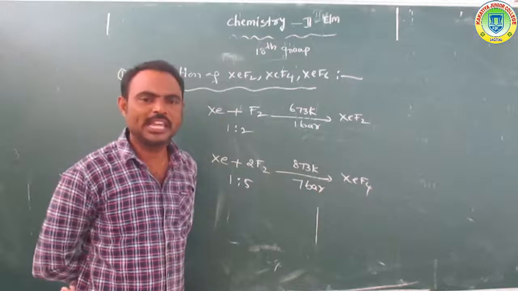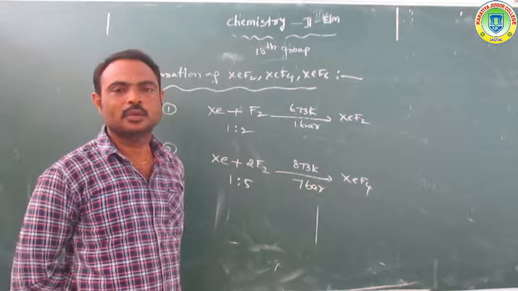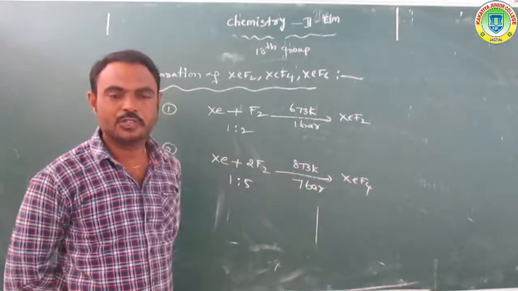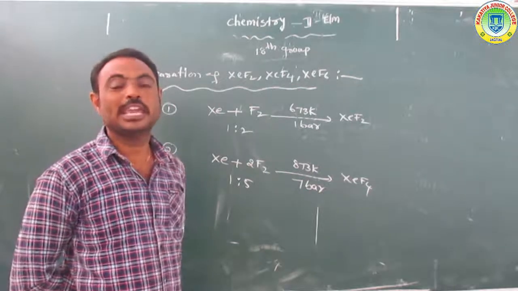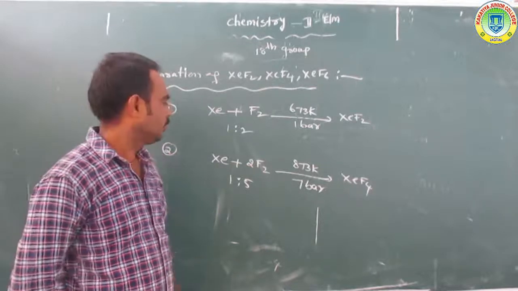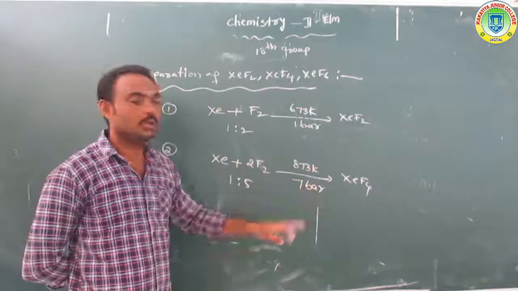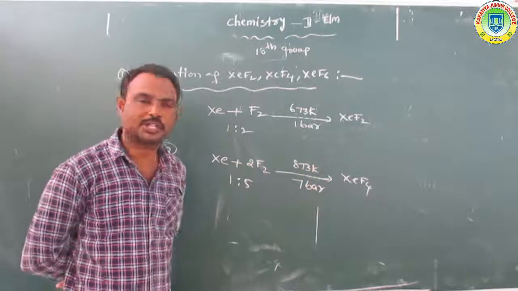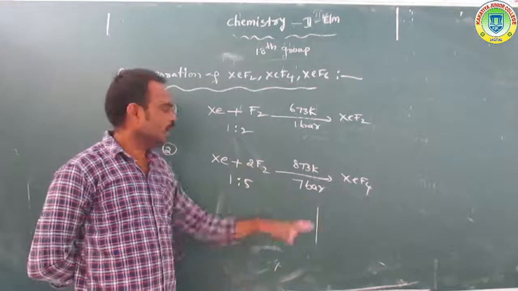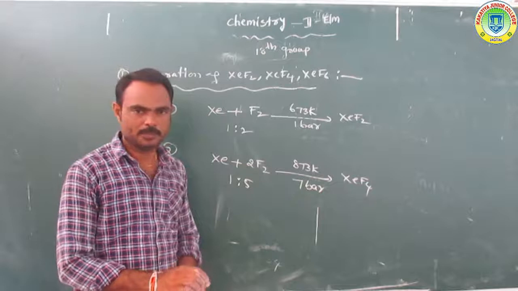What is the chemical equation? Xe plus 2F2 gives XeF4 in the presence of 873 Kelvin temperature and 7 bar pressure. This is the preparation of xenon tetrafluoride.